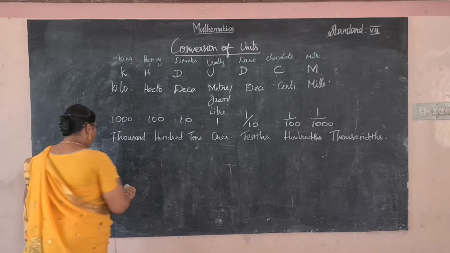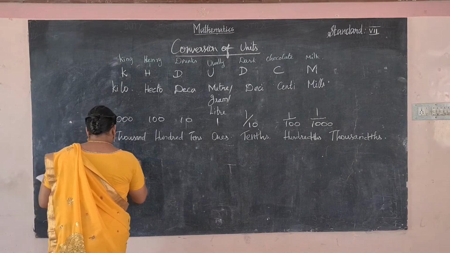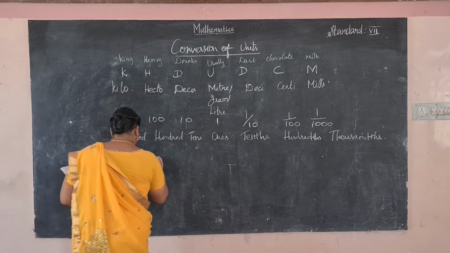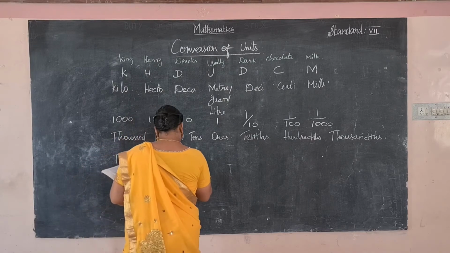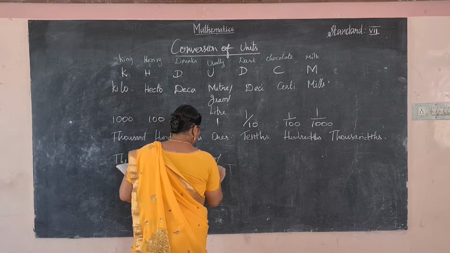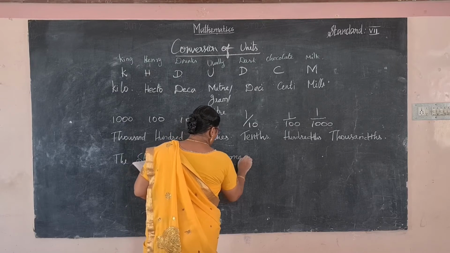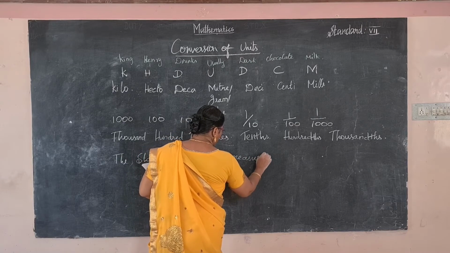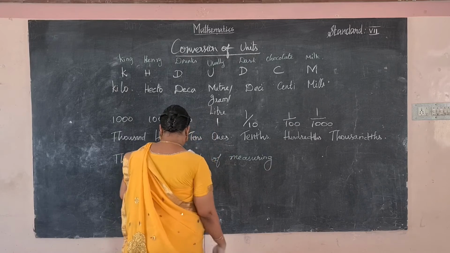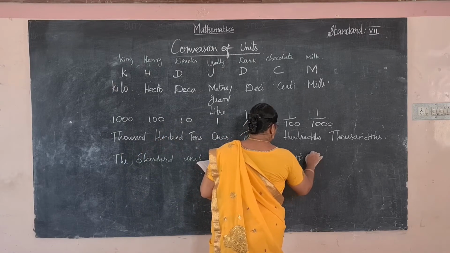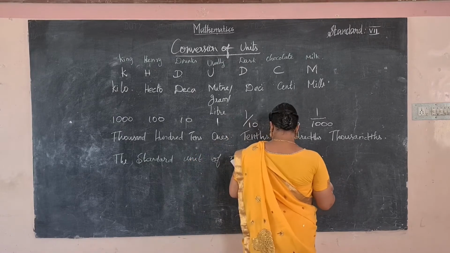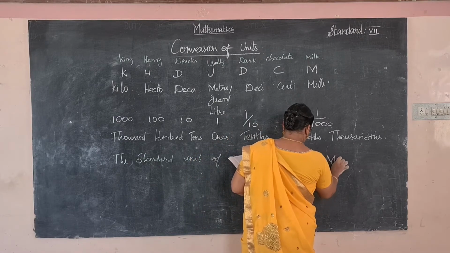And next, the standard unit of length. The standard unit of measuring length is meter.